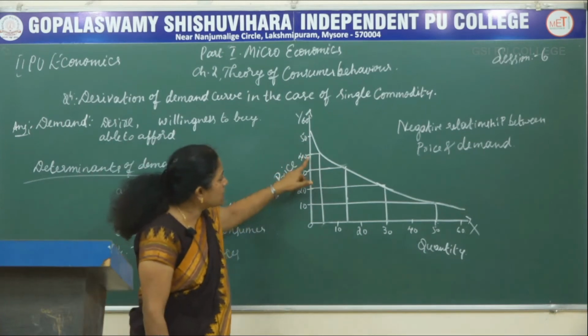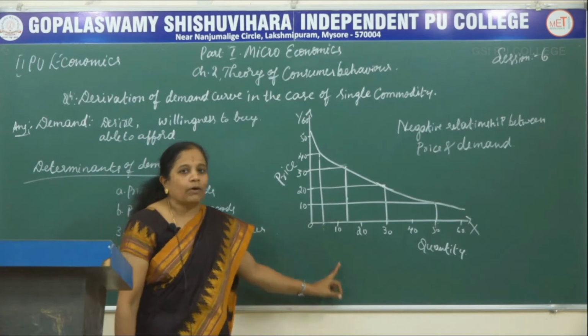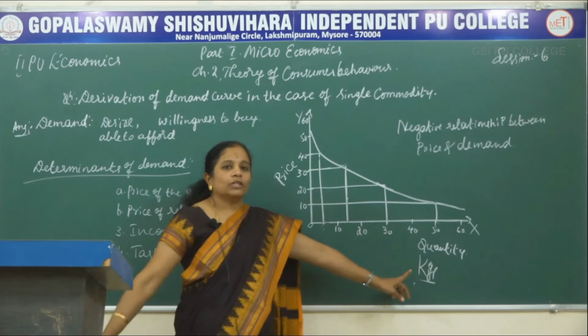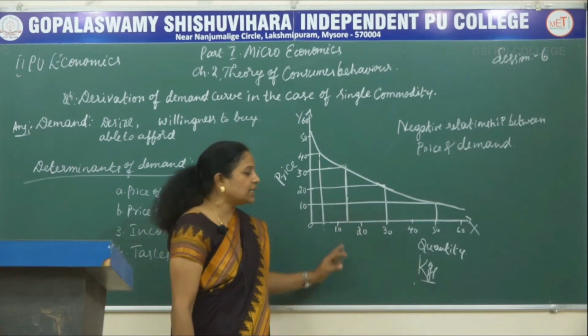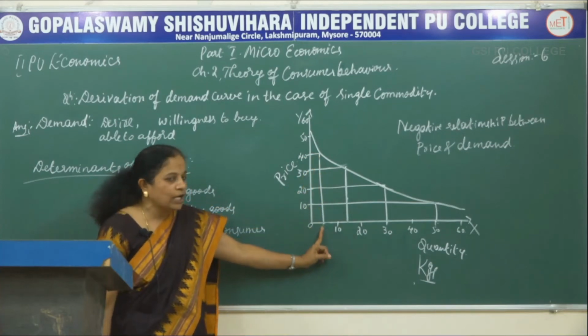Here, if the price of a product is 40 rupees, then only 5 kilos are bought. The quantities are measured here in terms of kgs, that is, kilograms. So if the price of the product is 40, then we buy only 5 kilos.